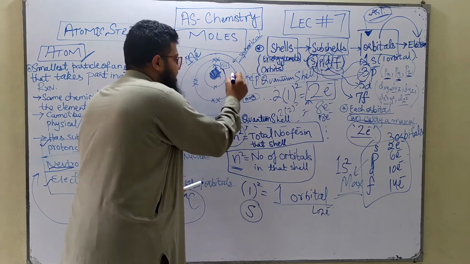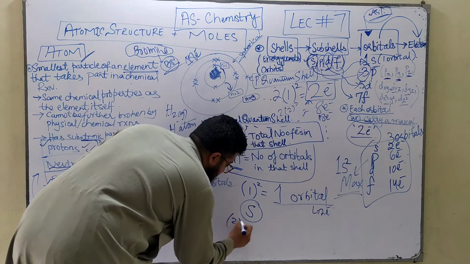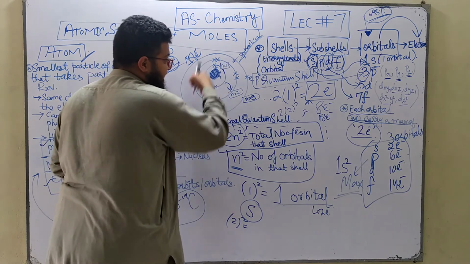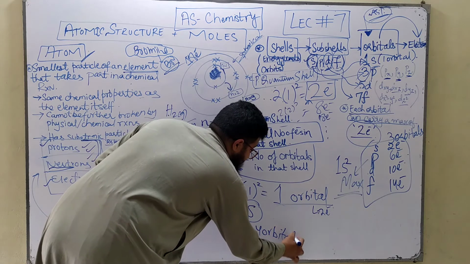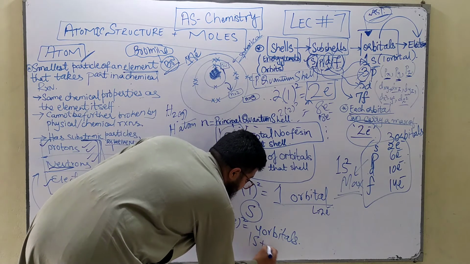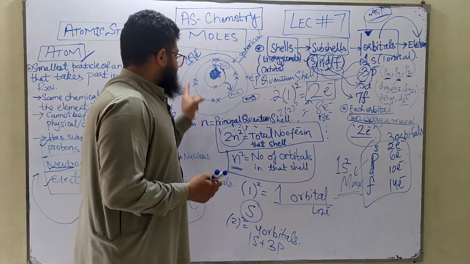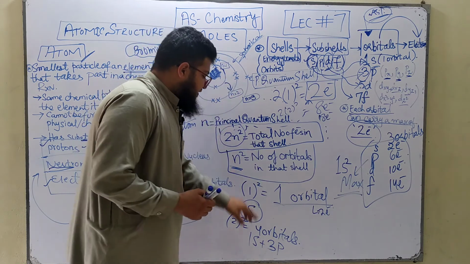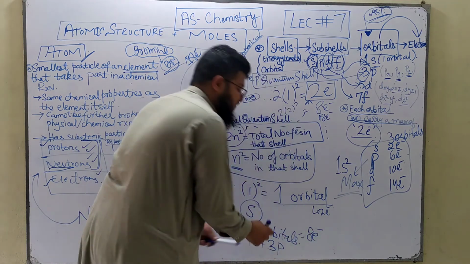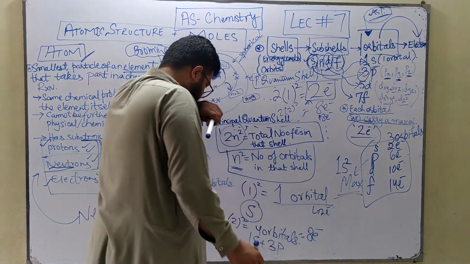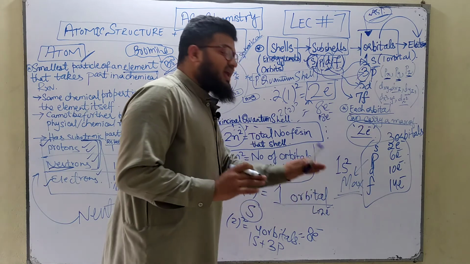Then comes the p orbital. Sorry, it's the second shell I'm talking about. Since the value of n is 2, 2 squared means 4 orbitals. The 4 orbitals that it will contain would include 1 s orbital and 3 p orbitals. So in the second shell we can have 4 orbitals. 4 orbitals mean 8 electrons, because 4 times 2 is 8. So therefore they contain 8 electrons.